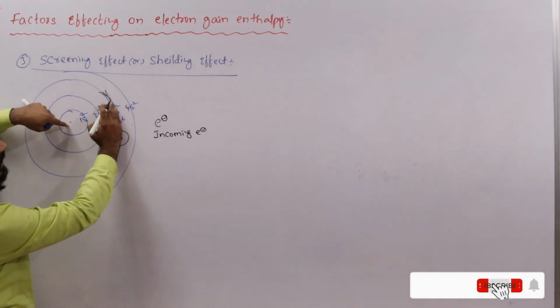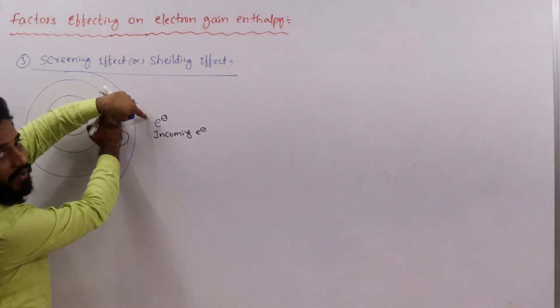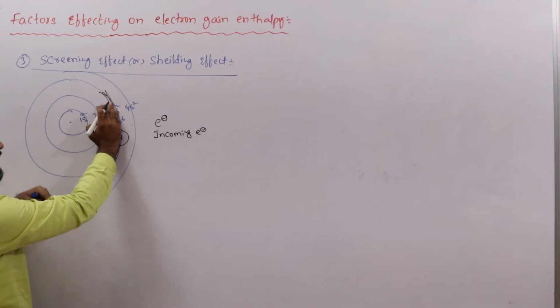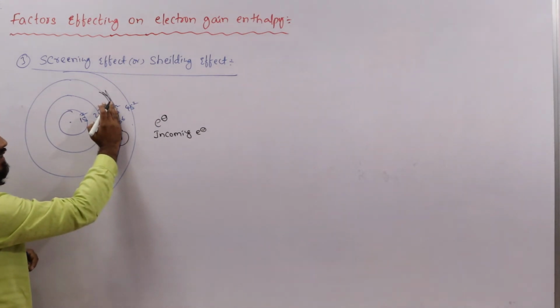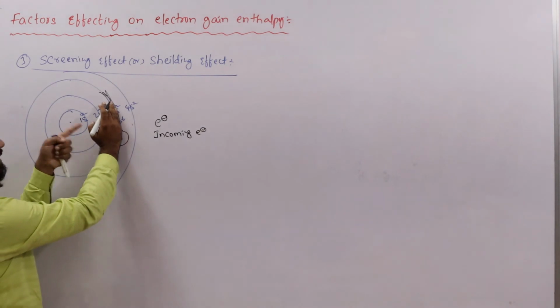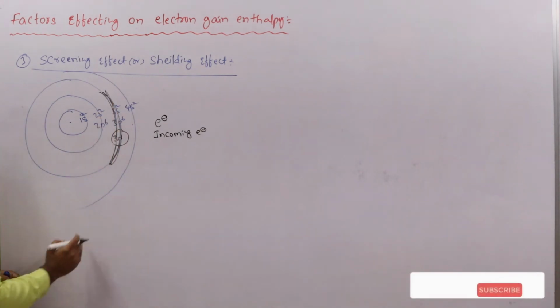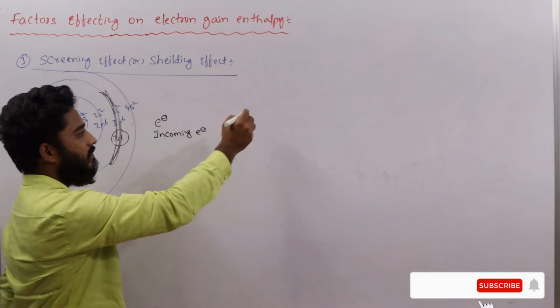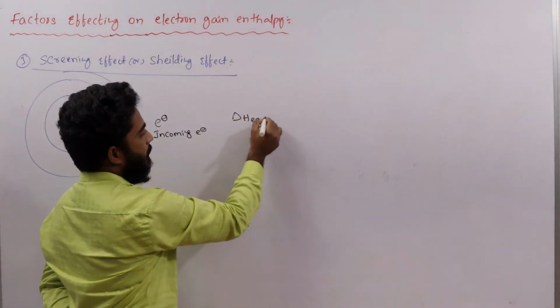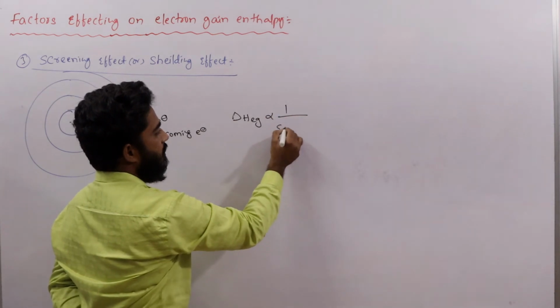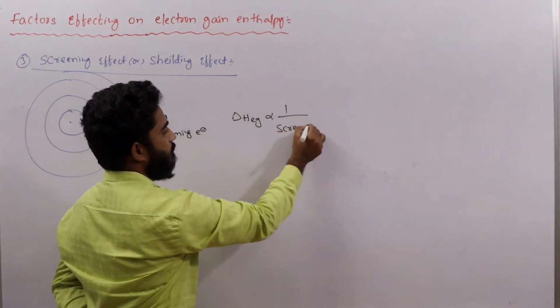That's why the affinity to gain this electron also decreases, and that's why less amount of energy is released when the screening effect increases. So what is the relation we can say here? Electron gain enthalpy is inversely proportional to the screening effect.